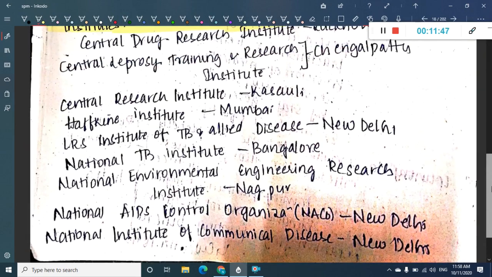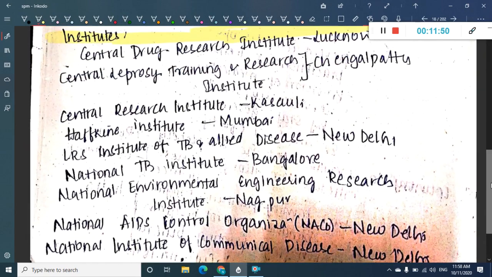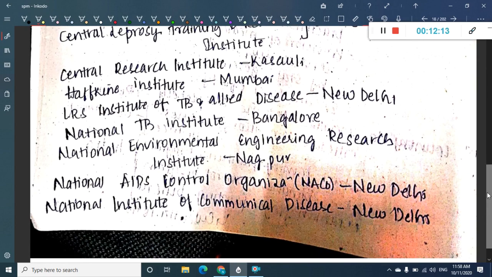Then in the institutes, Central Drug Research Institute in Lucknow, Central Leprosy Training and Research Institute in Chengalpattu, Central Research Institute in Kasauli, Haffkine Institute in Mumbai, LRS Institute of TB and Allied Sciences in New Delhi, National Tuberculosis Institute in Bangalore, National Environmental Engineering Research Institute in Nagpur, National AIDS Control Organization in New Delhi, National Institute of Communicable Diseases is present in New Delhi.